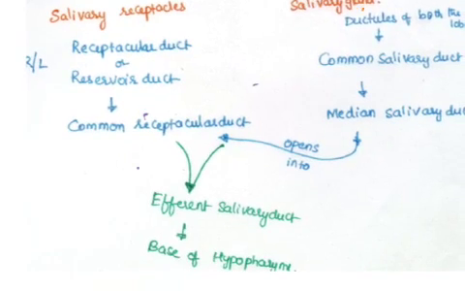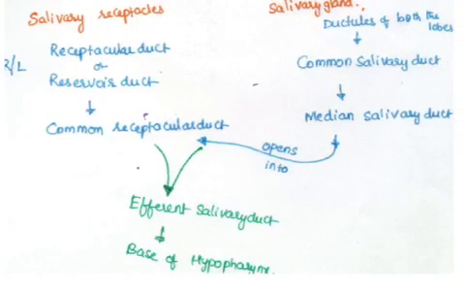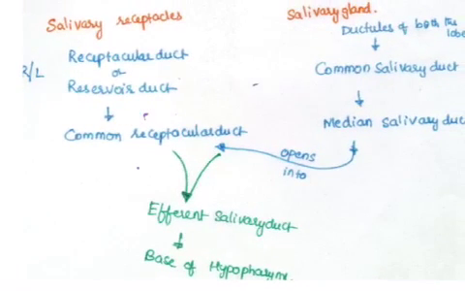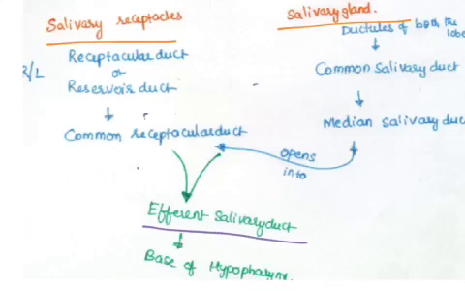The receptacular duct or reservoir duct opens into the common receptacular duct. The common receptacular duct is from the salivary receptacles, and the median salivary duct is from the salivary gland. Both open into the efferent salivary duct, which opens at the base of the hypopharynx.